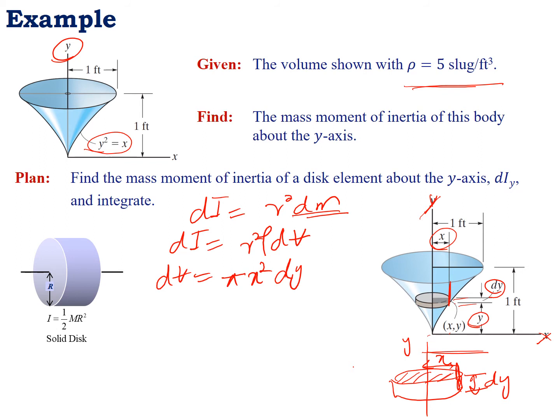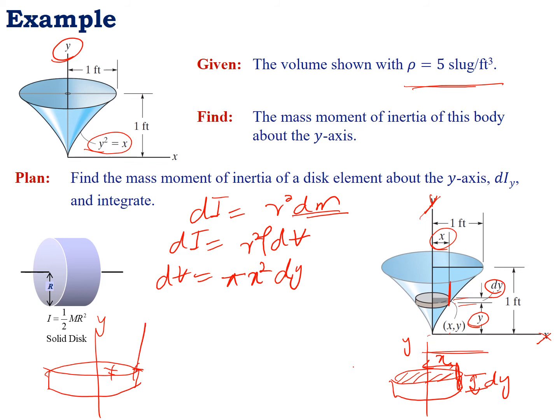So after finding the differential volume for this disk element, I have to find the mass moment of inertia. So for the disk element, again I am drawing the disk element. This is the disk element and this is the y-axis. Is it possible that all the elements on this disk have the same distance from the y-axis or not? Let us say here you have an element, and here on the periphery you have an element.